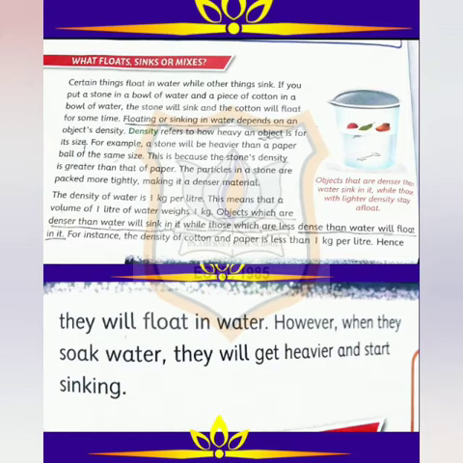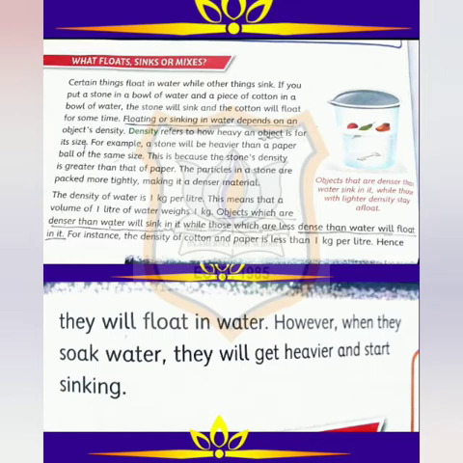The density of water is 1 kg per liter. It means that a volume of 1 liter of water weighs 1 kg. So children, here the density of water is 1 kg per liter. That means 1 liter of water weighs 1 kg. Objects which are denser than water will sink.